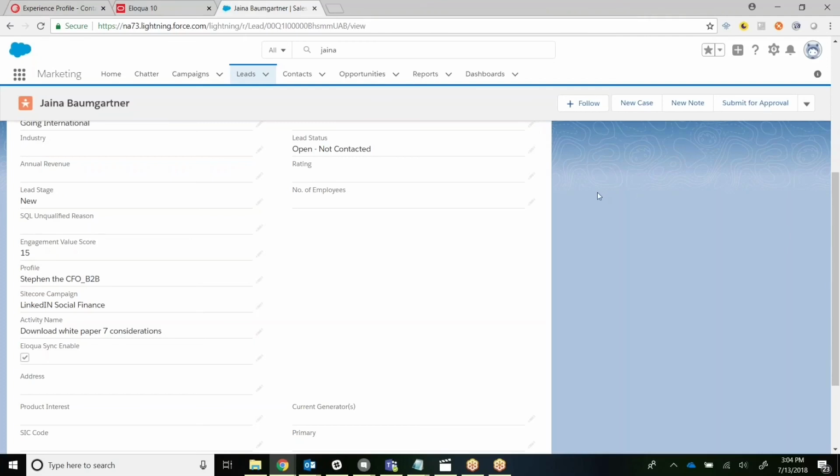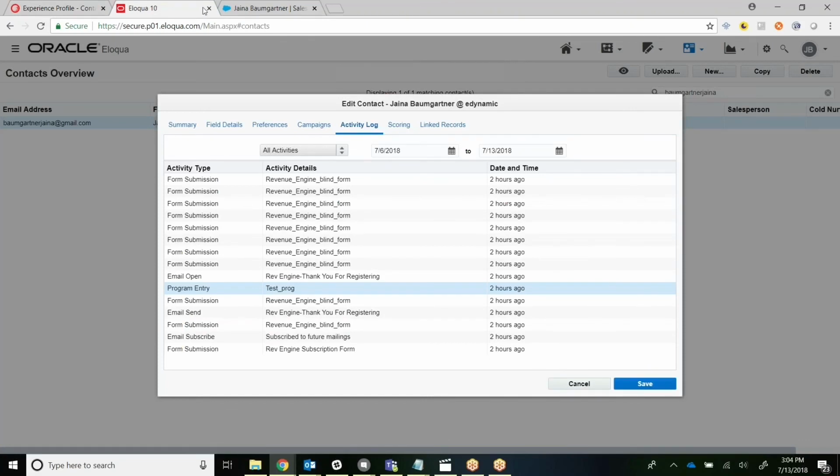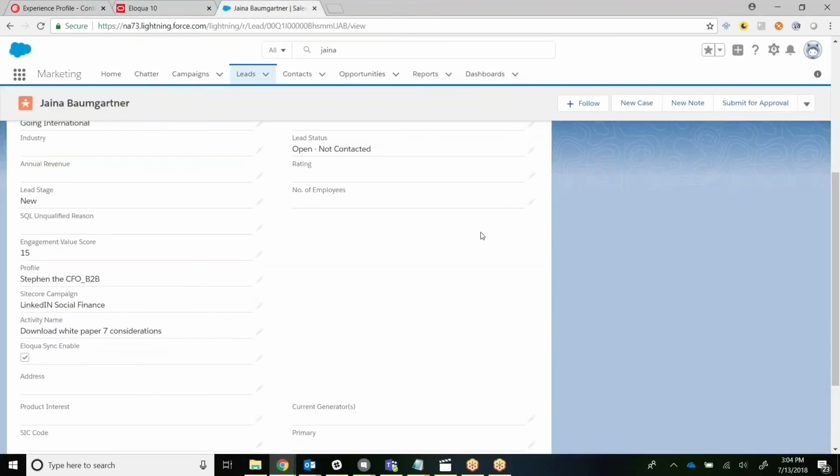That's it for the demo. The point was to showcase how a customer journey is taken through Sitecore, Eloqua, your marketing automation tool, and Salesforce, your CRM, keeping all three in sync and ensuring that the information across the three is synchronized at the most critical points, such that you could keep continuing on the customer journey, always remembering that user and having the single view of the customer throughout the life cycle.